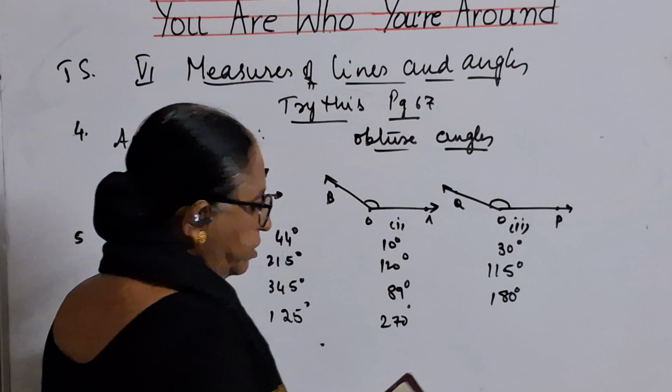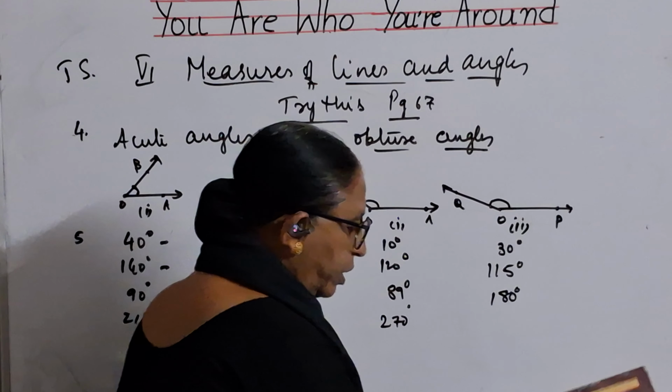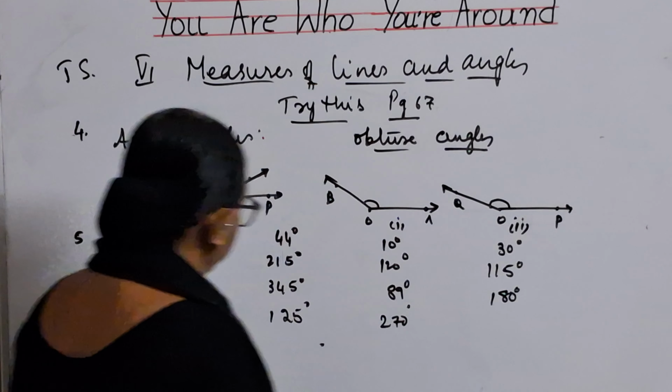These are different measures they have given. You have to write which type of angles they are.